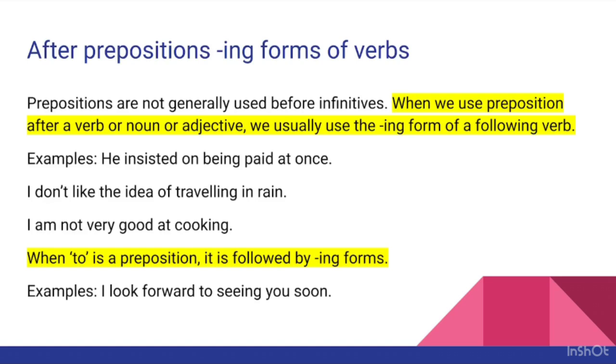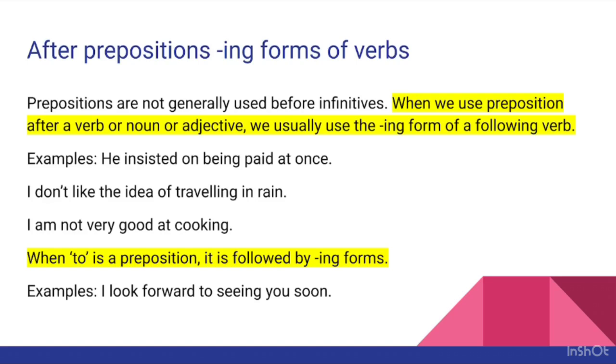He insisted on being paid at once. So, here, which one is the preposition? On. He insisted on. So, the preposition has been used after a verb and it is followed by the word be, right? So, we have to use the ing form of this word. He insisted on being paid at once.